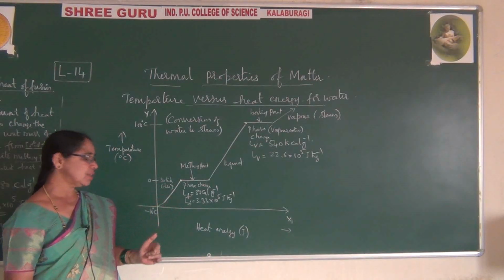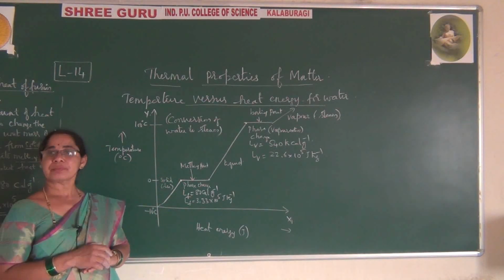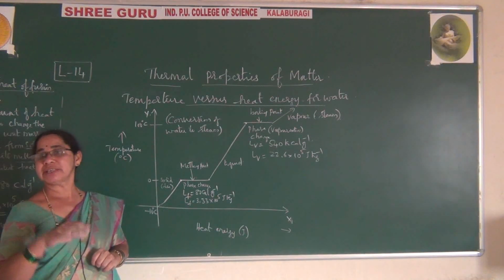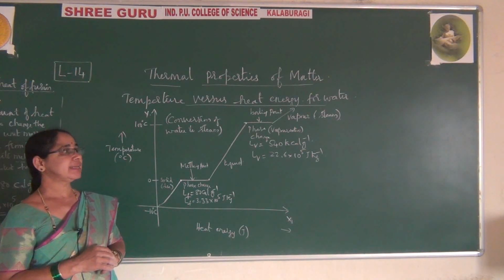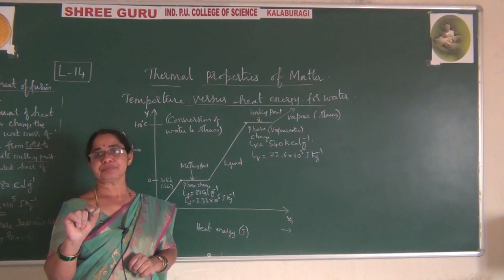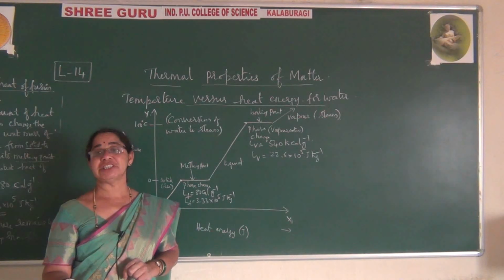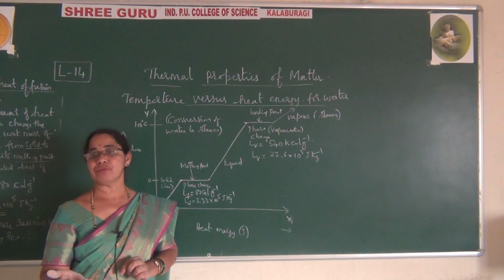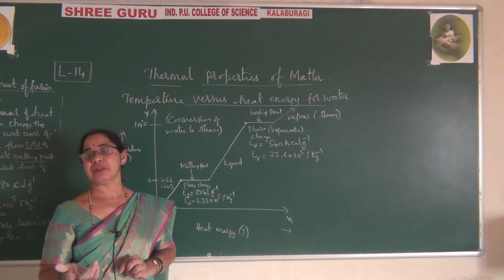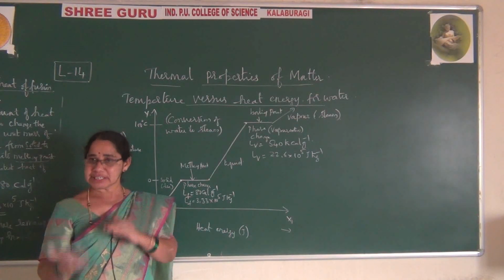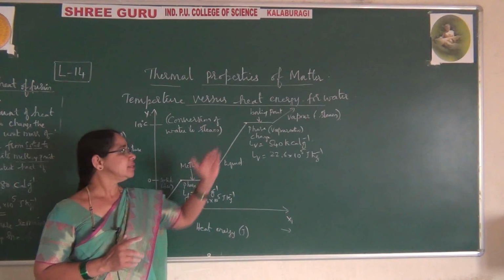One more thing we come across is the concept of boiling. How does it take place in a pressure cooker and all those things? Let us explain in the next class. For this I will explain the melting point of ice. What happens when pressure changes? The melting point of ice, the freezing point of water. What happens when pressure increases or decreases? These things will be explained.